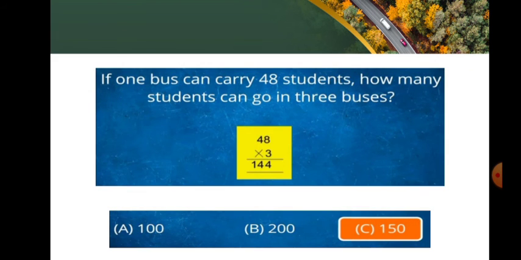If one bus can carry 48 students, then how many students can go on 3 buses? So let us multiply 48 by 3. 8 3s are 24. Put 4 in the units place and carry over 2 to the tens place. After that 4 into 3, 12. 4 3s are 12 and 12 plus 2, 14. Therefore, 144 students can go in 3 buses. Our answer is nearer to the option C, which is 150.